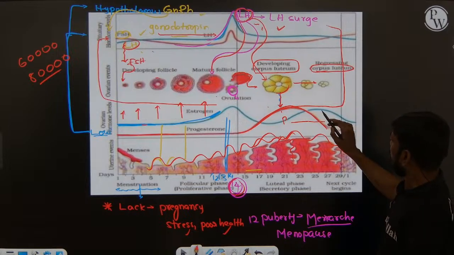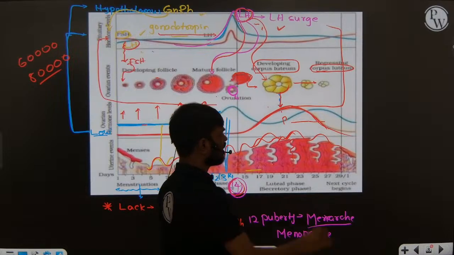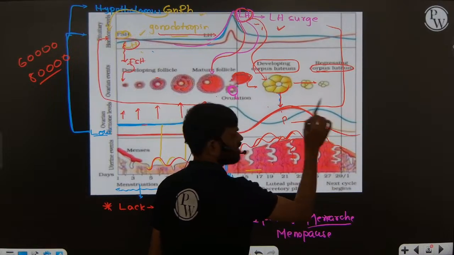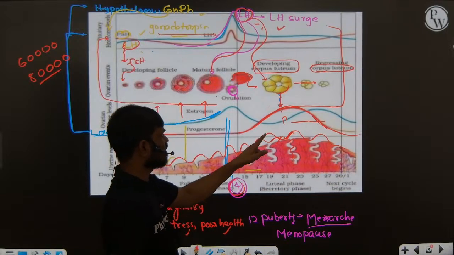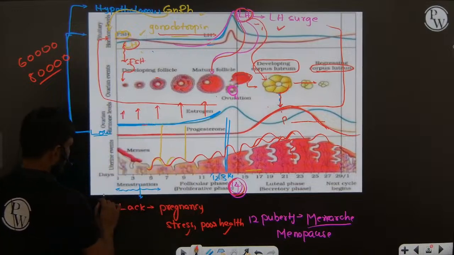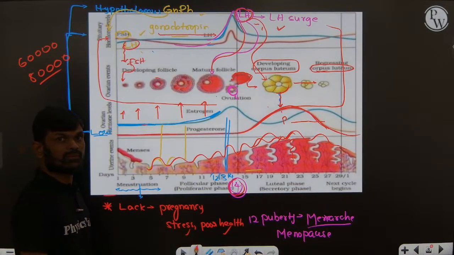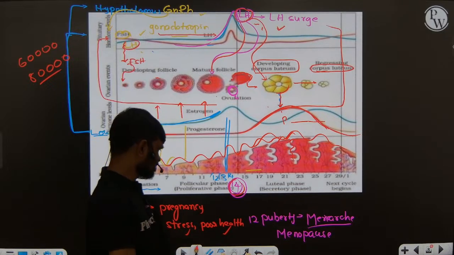Now there is no release of progesterone, so progesterone levels are decreasing. When progesterone levels are decreasing, this endometrium lining will not be maintained. It will come out in the form of menses. Okay, these are the changes that take place during menstruation.